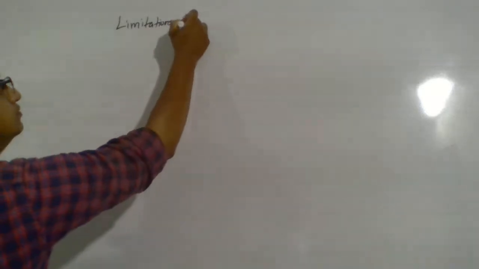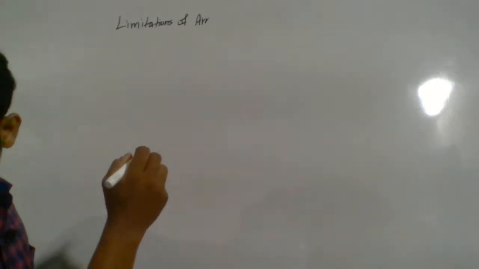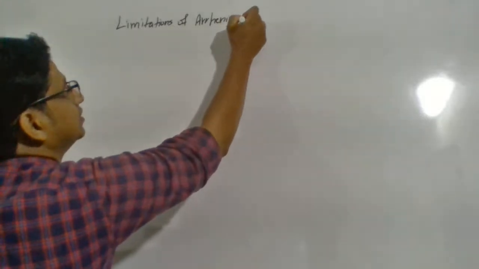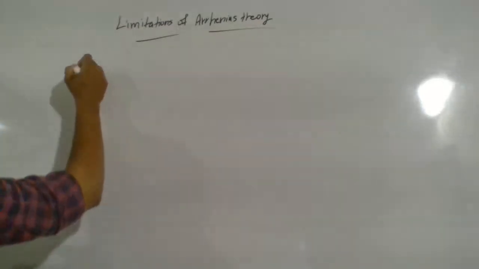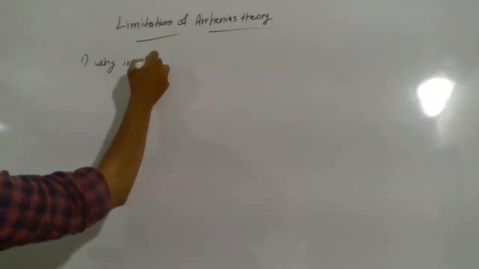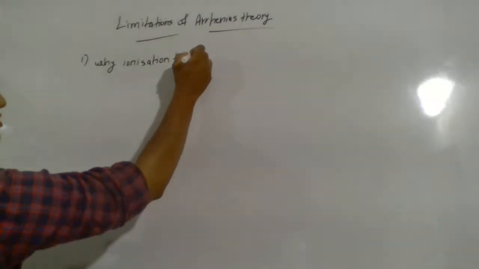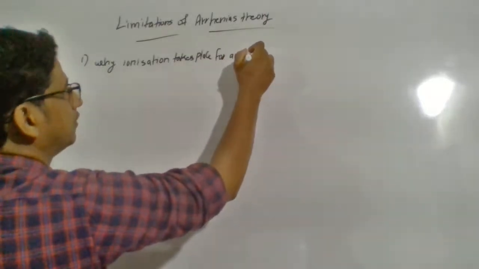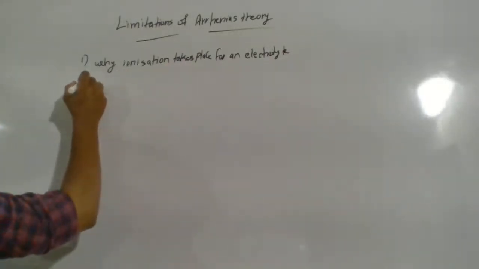Limitations of Arrhenius theory. Why ionization takes place for an electrolyte when it dissolves in water.